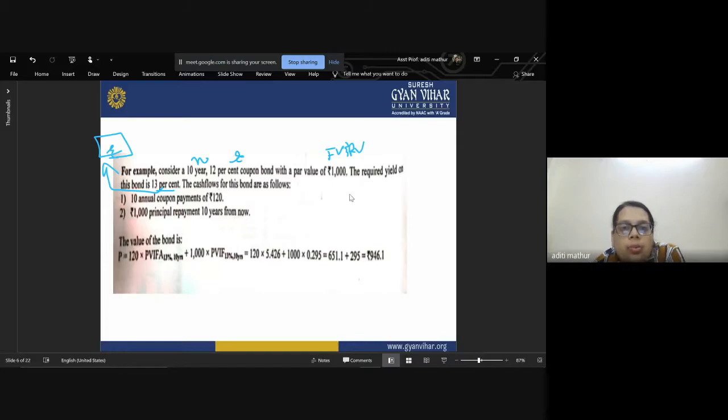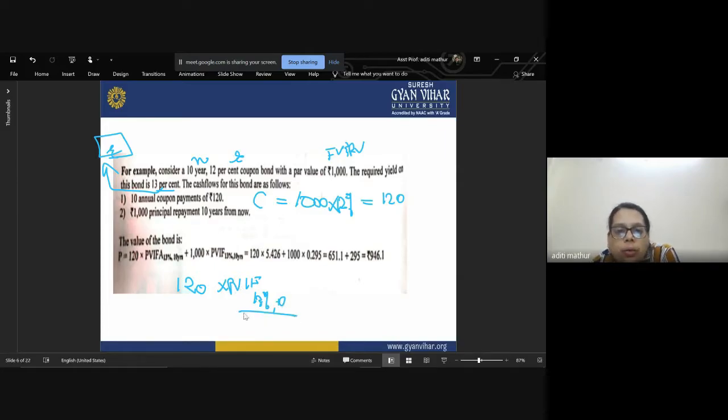Simply, you are first going to calculate the coupon C, which is equal to 1,000 into 12%, which is 120, right? So we first calculate 120 into the present value index factor of 13% for 10 years.